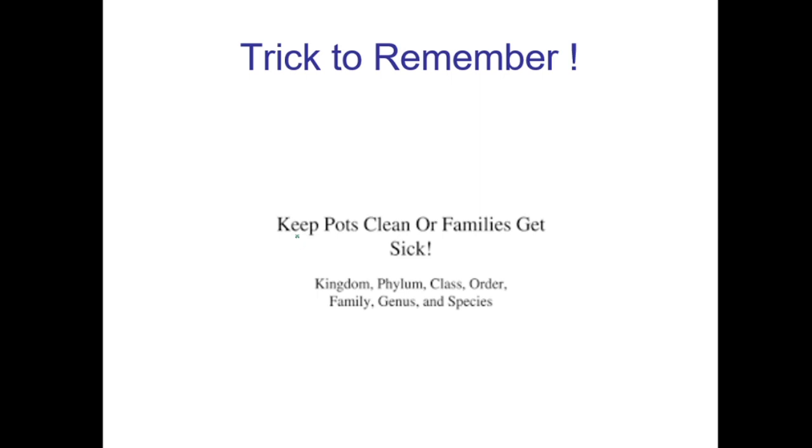For that we have a shortcut. You have to keep this sentence in mind: Keep pots clean or families get sick. Keep means kingdom, pots means phylum, clean means class, or means order, families means family, get means genus, and sick means species.